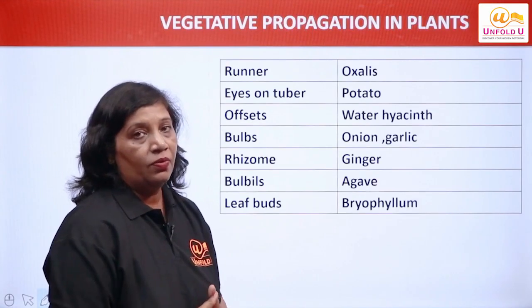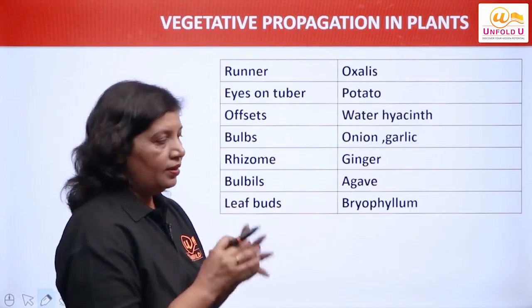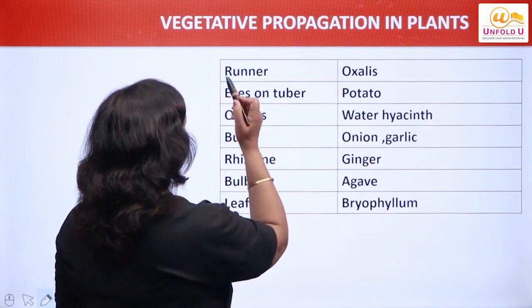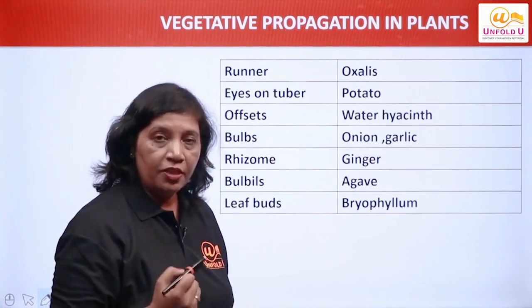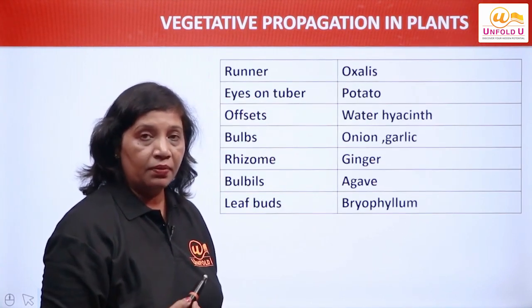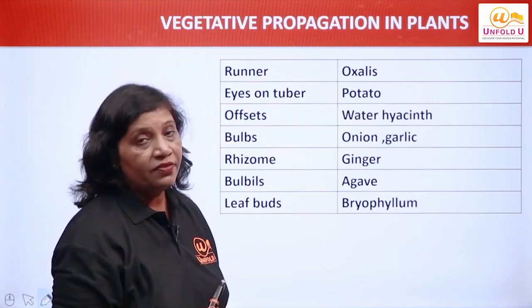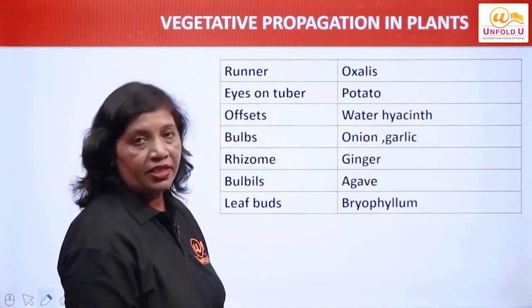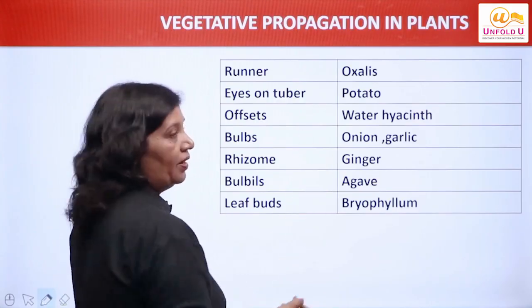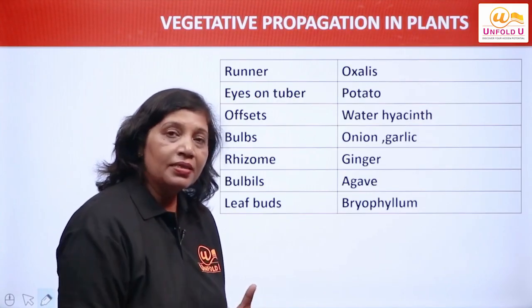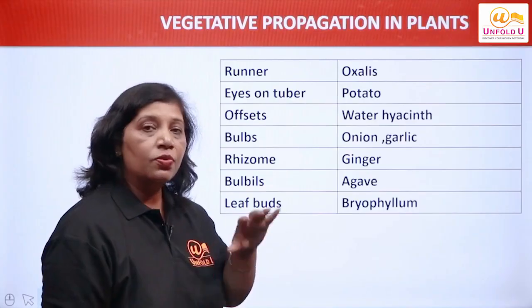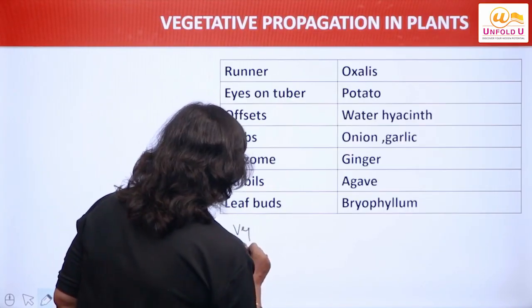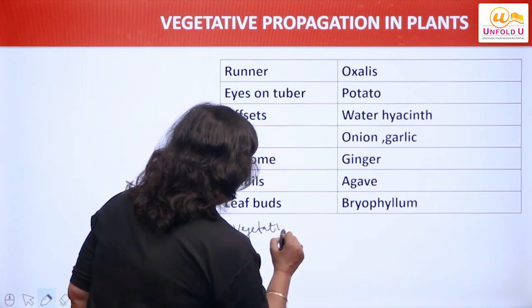We will discuss now vegetative propagation in plants. Let us understand the meaning of vegetative propagation. Vegetative means from some vegetative parts. Which are the vegetative parts? It can be root, it can be shoot, it can be some leaves, right? So they can be some vegetative parts or some floral buds. They are vegetative parts of the plants. Propagation means multiplication. So we are discussing multiplication in plants through some vegetative parts. We call them vegetative propagules.